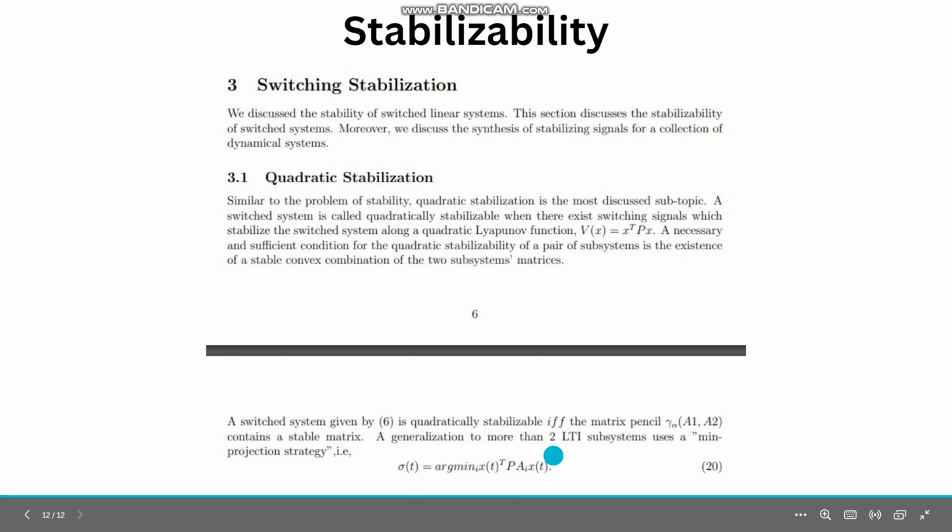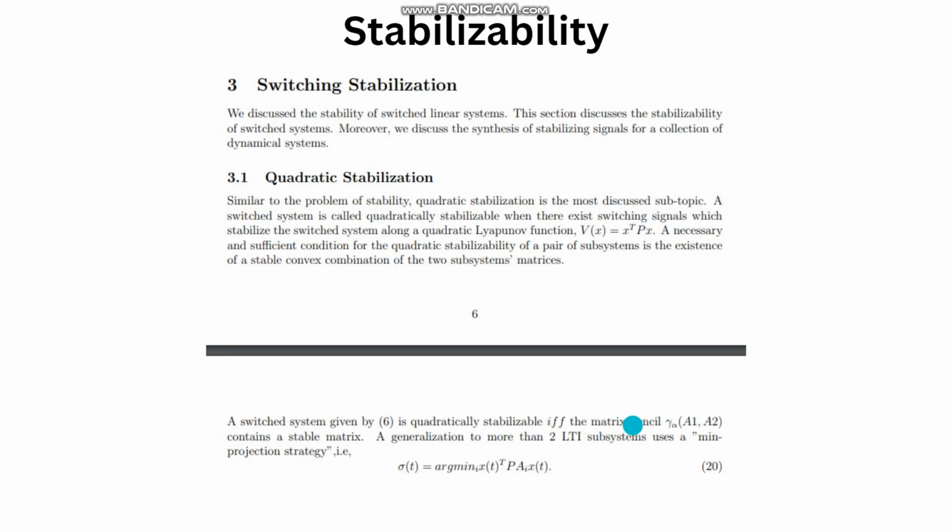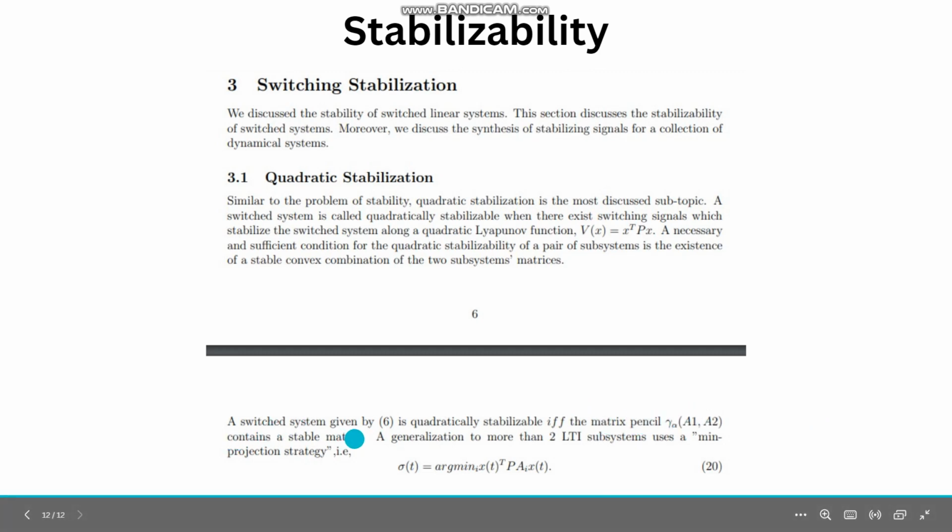If we minimize this, we get a switching signal. This is the switching signal that will be able to minimize it, which will be able to stabilize it. And the switched system is only stabilizable if the matrix pencil gamma alpha contains a stable matrix within it. So this is what stabilizability is.